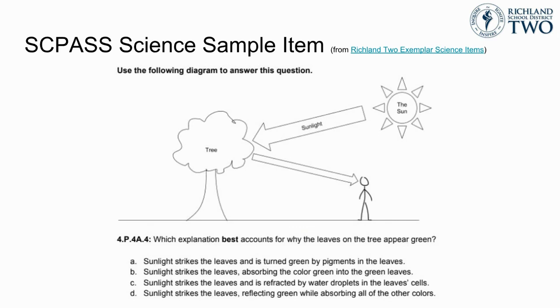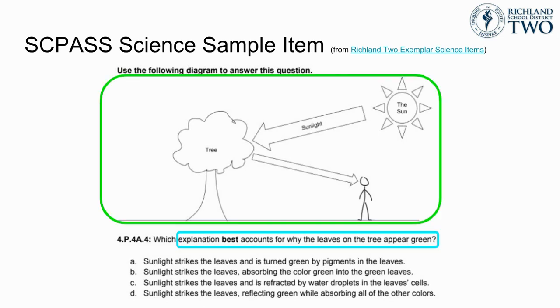In this item, the SEP is evident in the question where students are asked to interpret the model that illustrates the phenomenon of light both being absorbed and reflected by the leaves on a tree. And the content is evident where the students need to identify the best description of the phenomenon that results in why the leaves appear green.